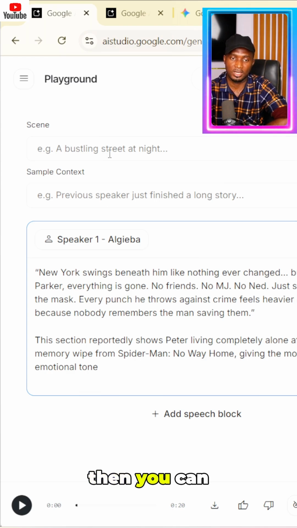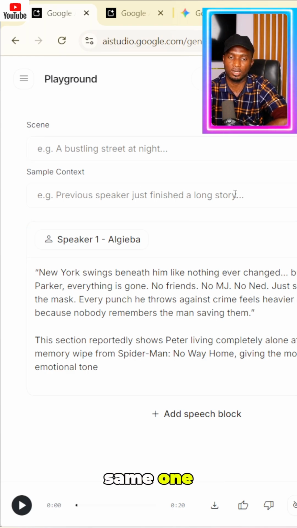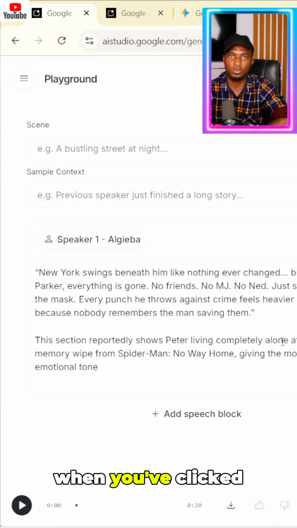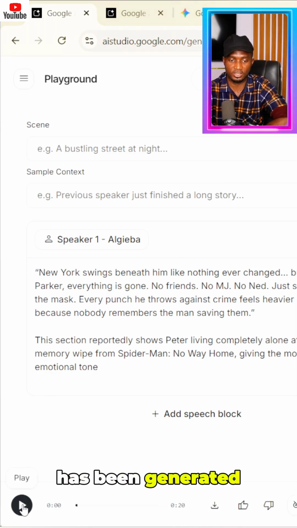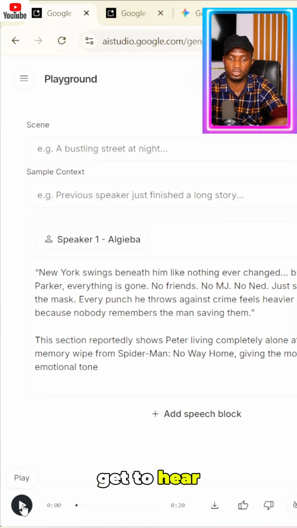then you can leave this blank. Leave this other box blank as well. Then you can click on run. When you've clicked on that, you just wait a few minutes while it generates the audio. Right here you can see the audio has been generated. So let me play it now so that you get to hear it.